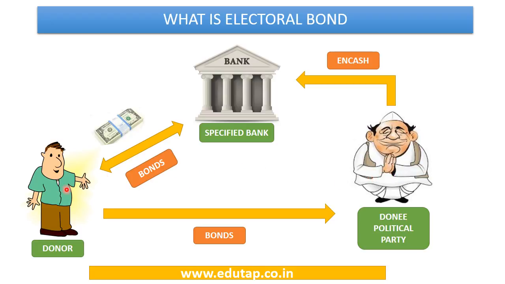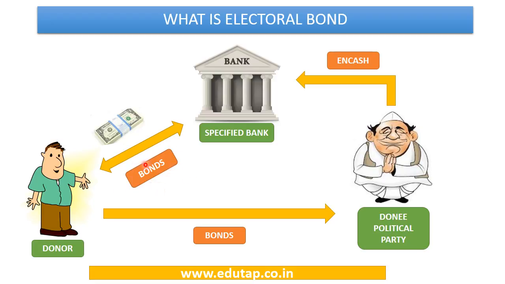So we wish to devise a scheme in which we can use the formal banking channel as well as give this donor anonymity in donating to the political party. All these points are covered under the scheme of electoral bonds. What this donor does is he goes to the bank, puts the cash in the bank, and obtains bonds from the bank.